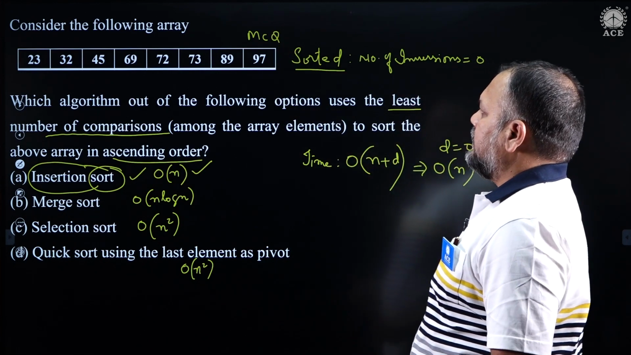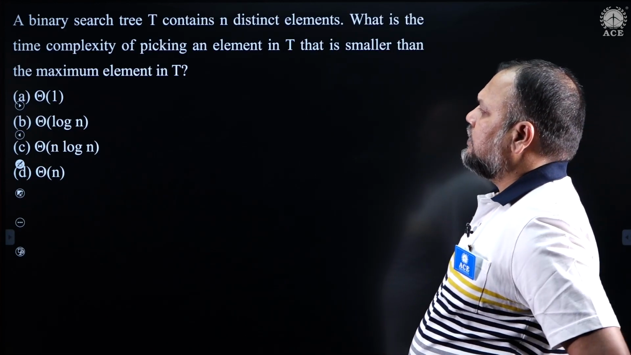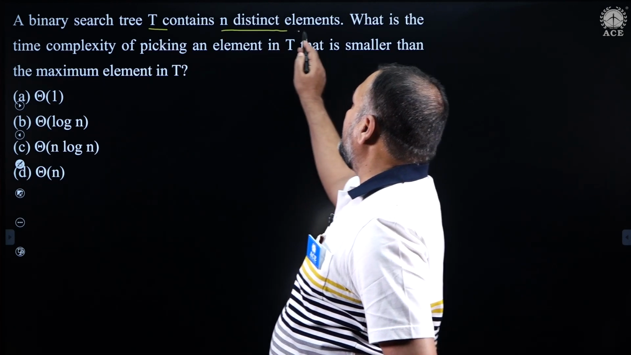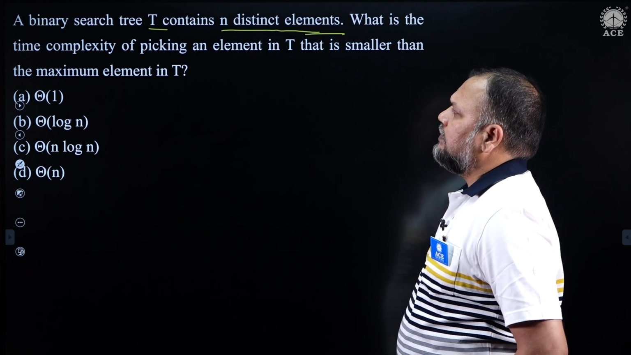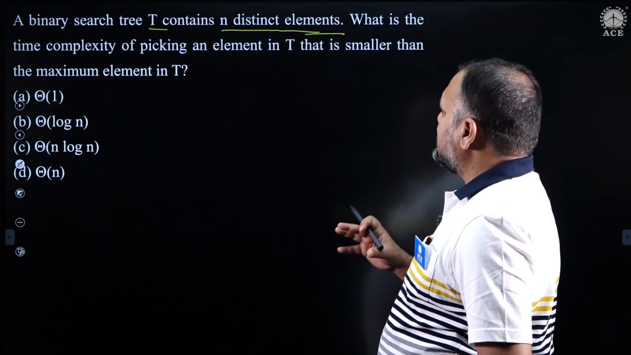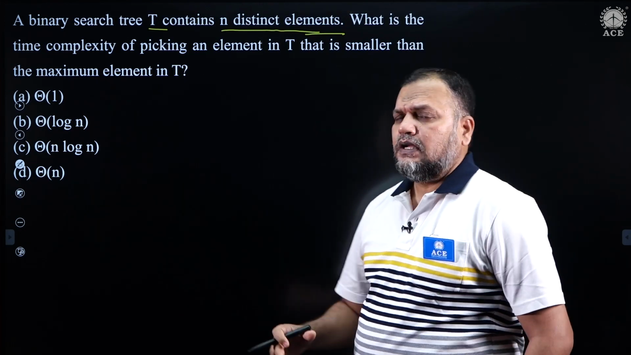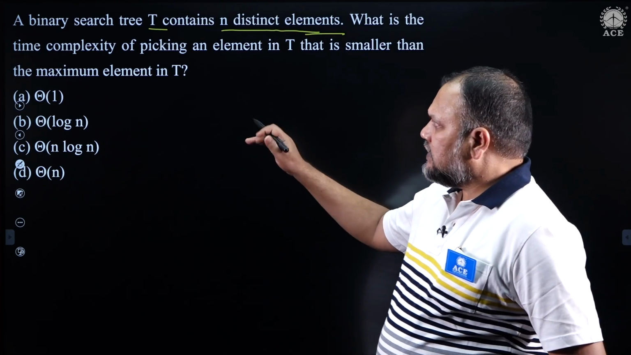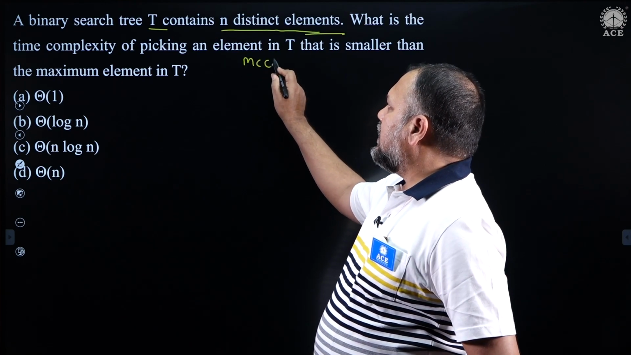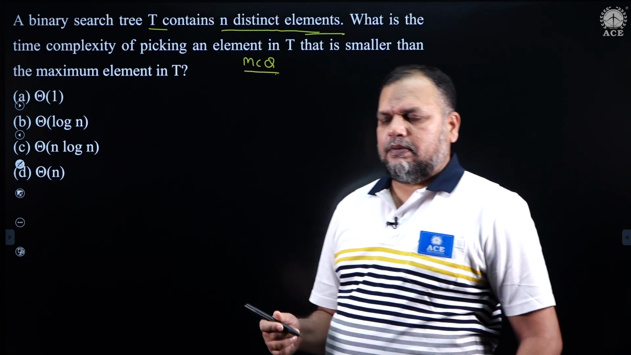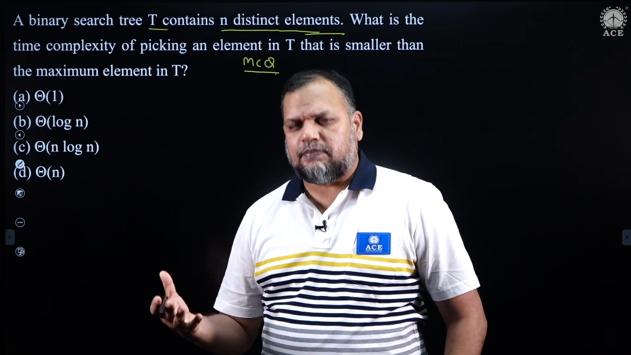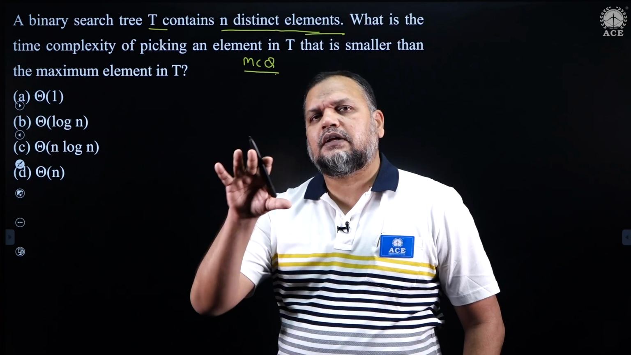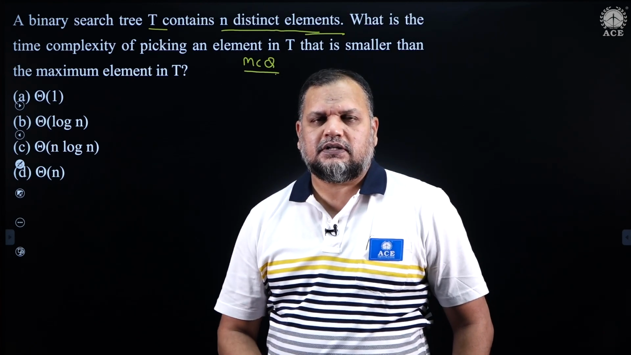Now, look at this also, a very typical and simple question. A binary search tree T contains n distinct elements. What is the time complexity of picking an element in T that is smaller than the maximum element? The maximum element can be present anywhere. People often think that I will have to perform a binary search, or some traversal. If you apply common sense, let the maximum element be anywhere in the binary search tree.